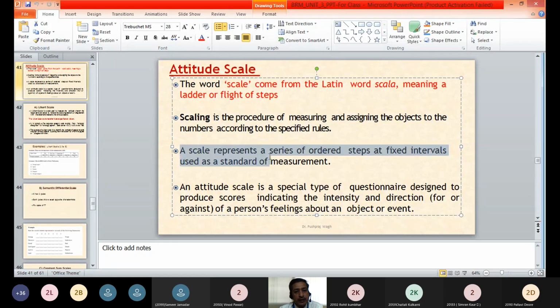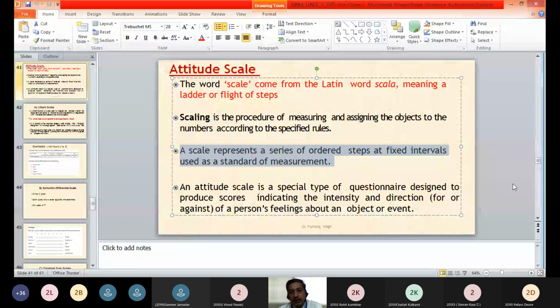A scale, in other words, is a series of ordered steps or fixed intervals used as a standard of measurement. So for measurement, we have to have some certain standard of measurement against which we can measure any object. For example, if you want to measure the height of a person, you have to have a scale. So that is the standard against which you will measure the height of a person. The scale represents a series of ordered steps or fixed intervals.